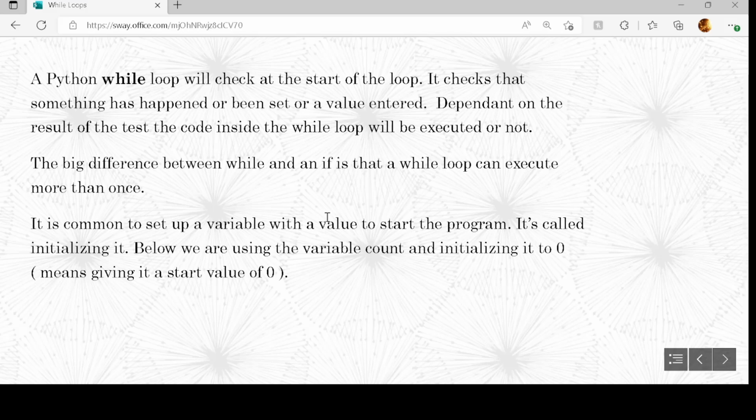The while loop will continually go round and round until you enter something that makes it exit the loop. So it's common to set up a start value for a variable. It's known as initializing it, and usually we do that so that we know it's going to go into the loop at least once.